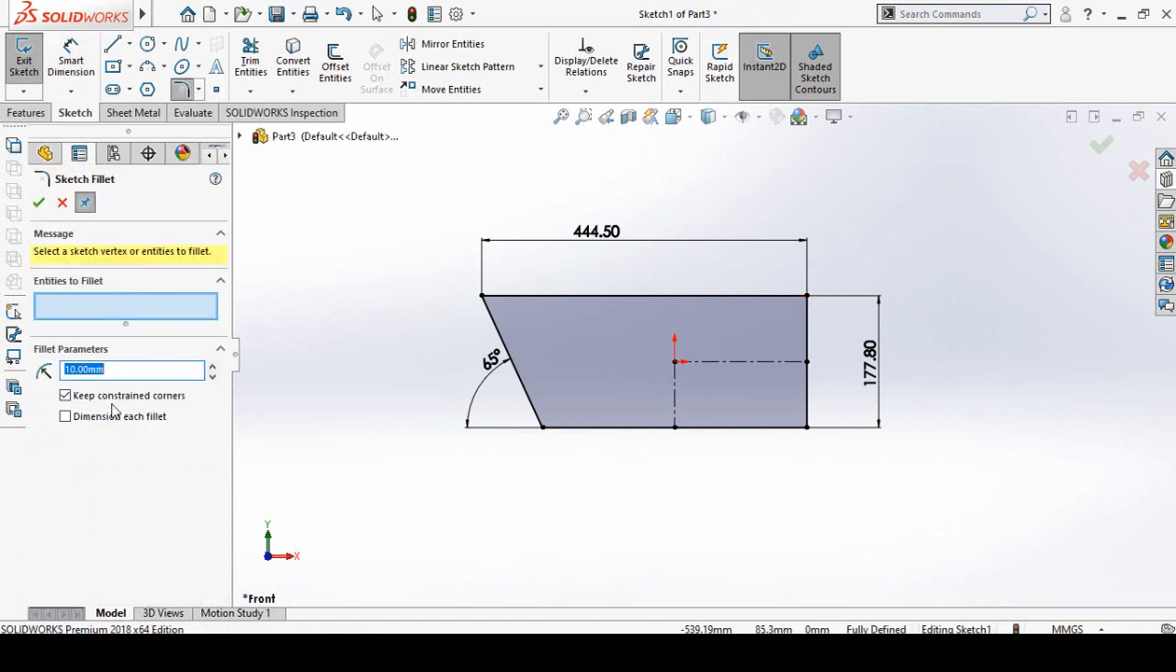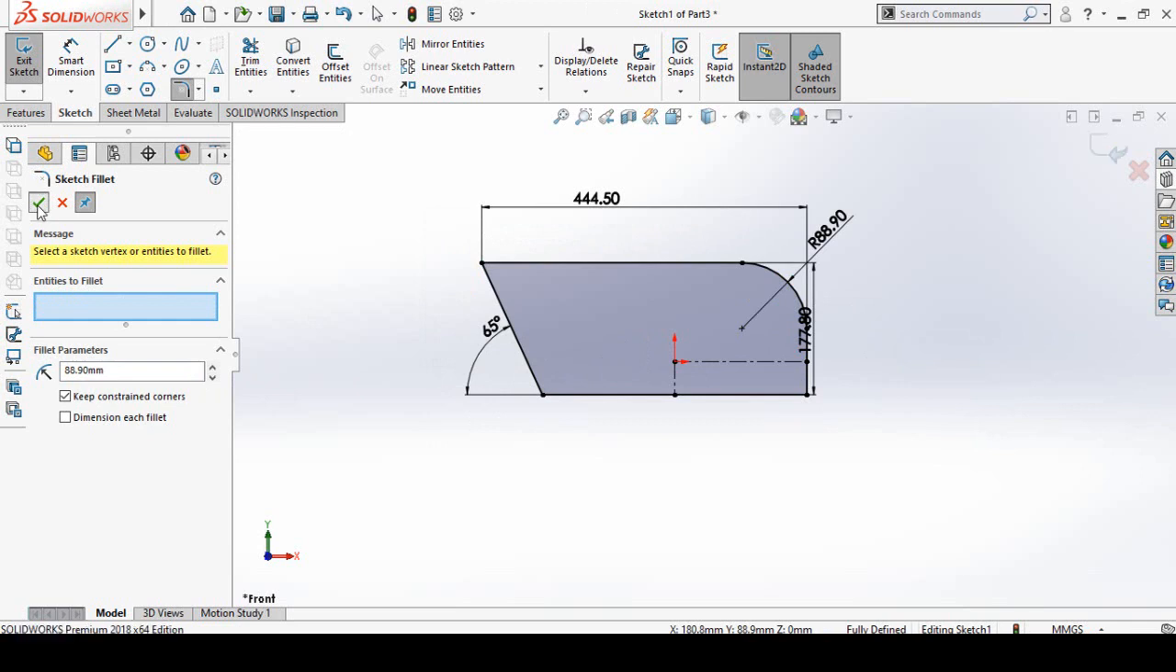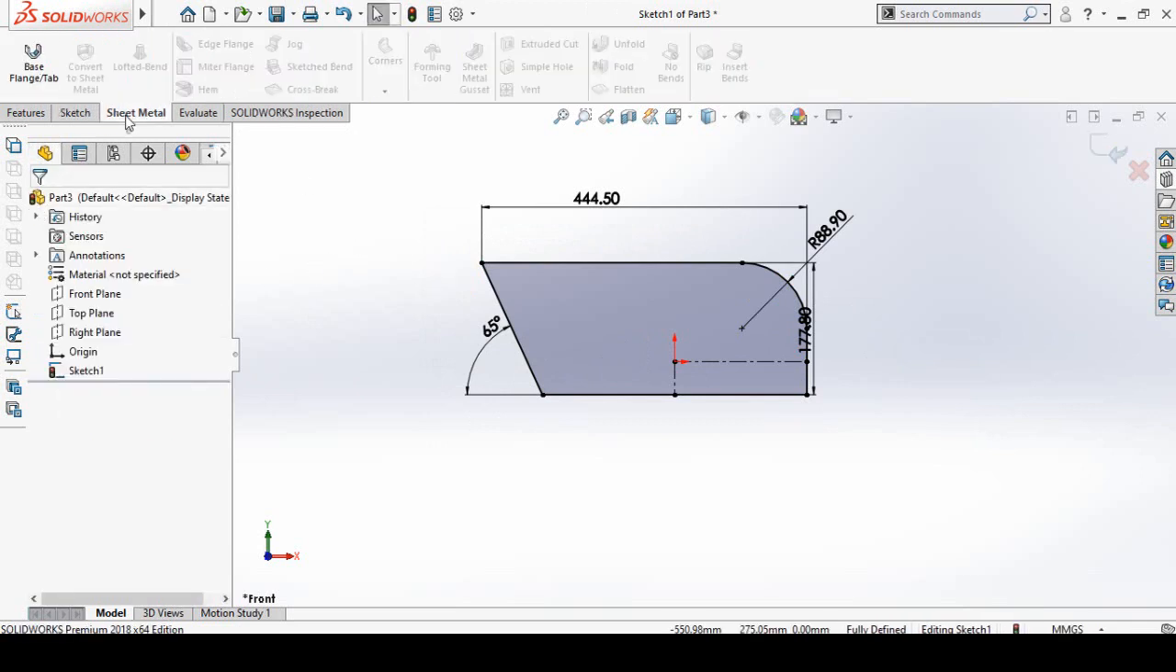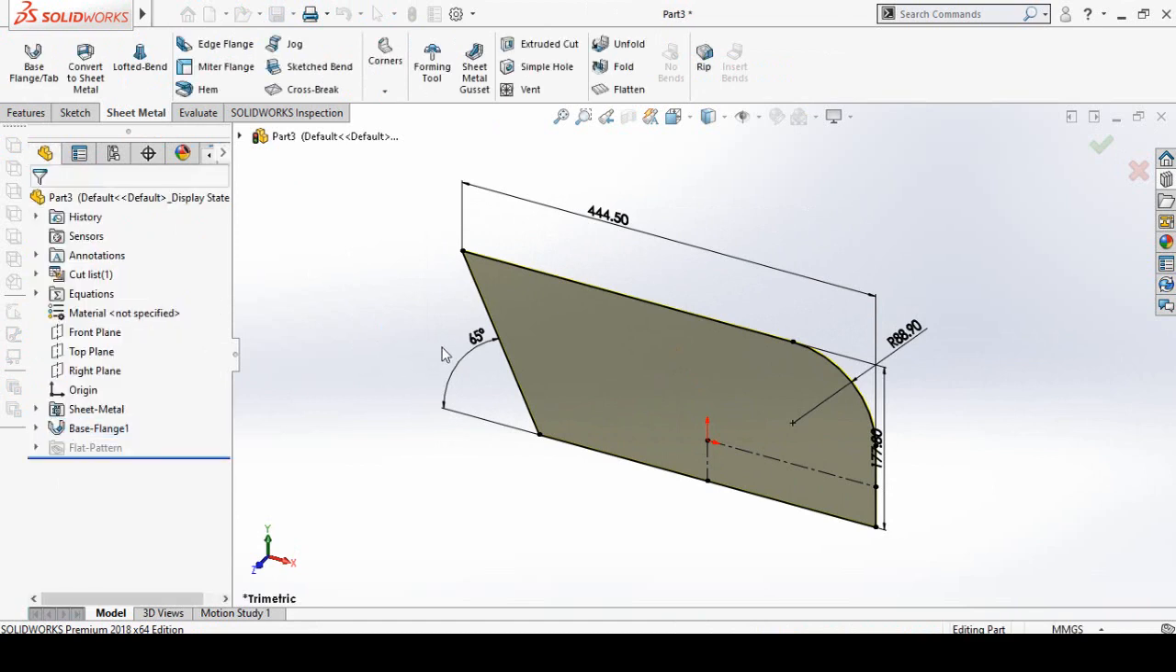So sketch fillet and then fillet radius is 3.5 inch. Press yes button. Okay, and then go to sheet metal tab and from here select base flange tab, and sheet thickness is 1.6 millimeter. Press OK button.